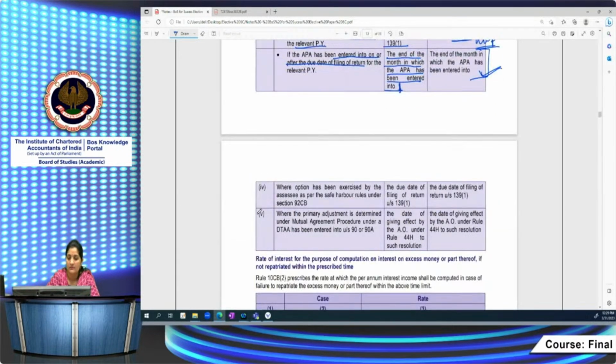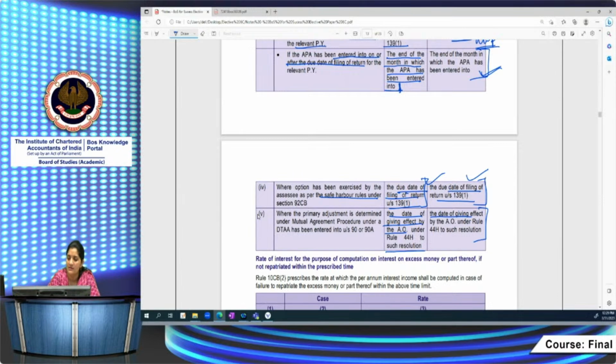Then in the third case, where the option is being exercised by the assessee for the safe harbor rules, the due date of filing return applies here too, same thing. Then where, as per MAP, you are making the primary adjustment, the date is the date of giving effect by the AO under Rule 44H to such resolution. When the AO gives effect to the mutual agreement, from that date you have the time for repatriation, and similarly for computing the interest portion, the same date.